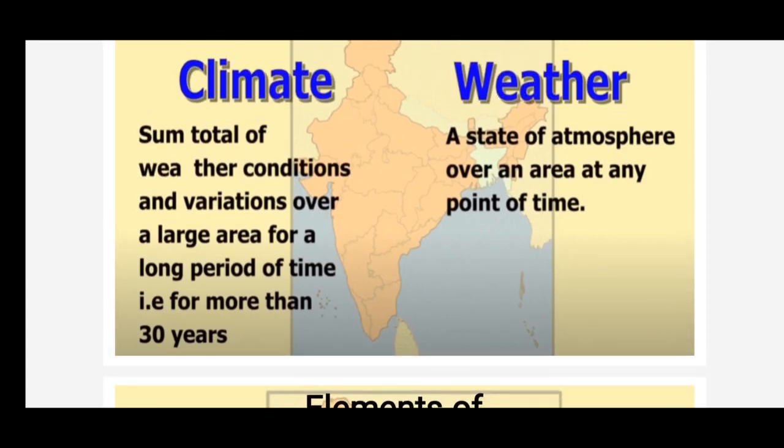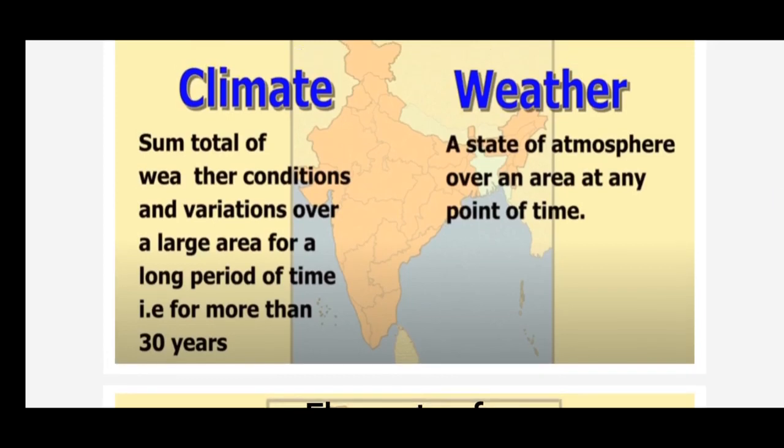Then, if this is the definition of climate, what is weather? Weather refers to the state of atmosphere over an area at any point of time. Understand with this, children: weather may change at any point of time. Sometimes you may observe bright sunshine in the morning, cloudy by afternoon, and rain by evening. Sometimes in a fraction of seconds the atmospheric conditions may change in a day. That is called weather. So weather is the state of atmosphere over an area at any point of time. The day may be windy or calm, cloudy, bright sunshine, rainy, etc.